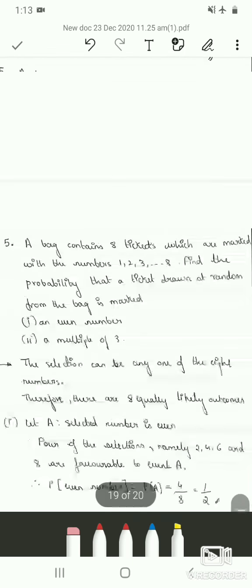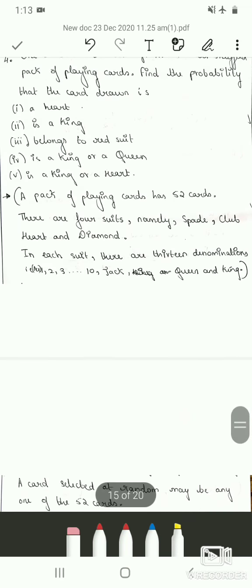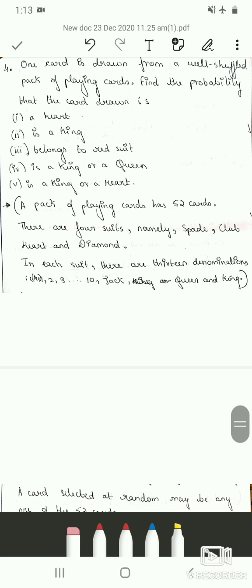So these were some simple problems of probability. In the next class we will solve few more problems using the classical definition of probability. So that's it for today's class.